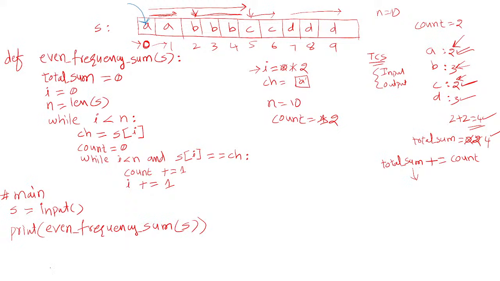Then it goes up again and checks the condition. 2 less than 10, yes, and s of 2 is equal to ch. What is in s of 2? s of 2 is B. Is B equal to A? No, the condition becomes false. In a while loop, if the condition becomes false, then immediately the loop terminates. So it comes out of the loop. When you come out from the inner loop, it means you have encountered a different character.